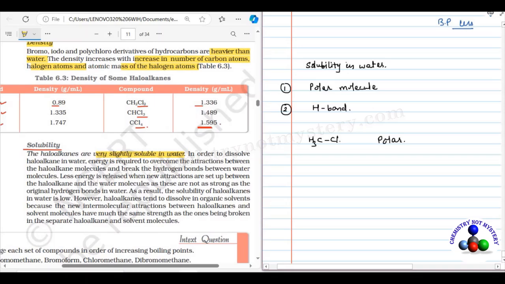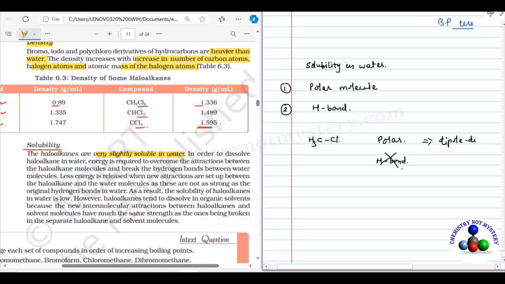That's why these molecules cannot make hydrogen bond with itself or with the water molecule. For example, if there are two chloromethane molecules, between two chloromethane molecules there will be dipole-dipole interaction as the molecule is polar.